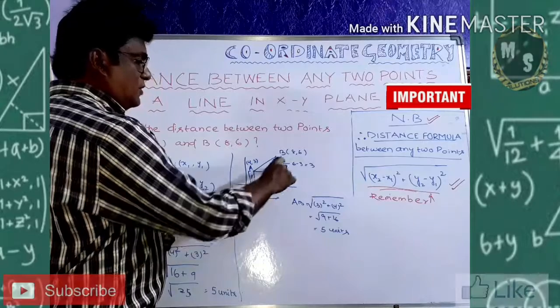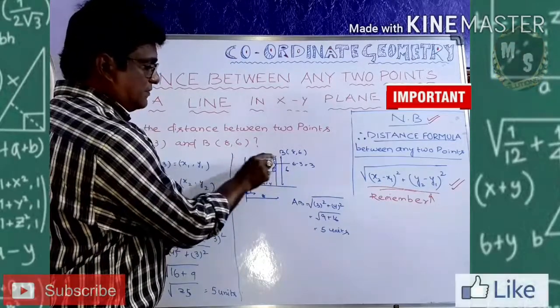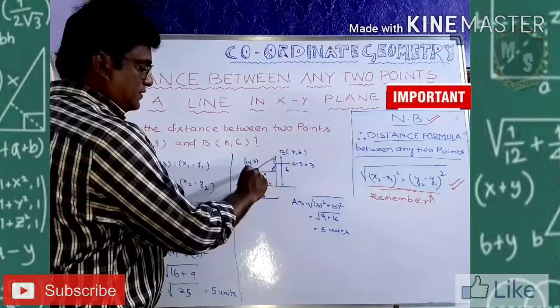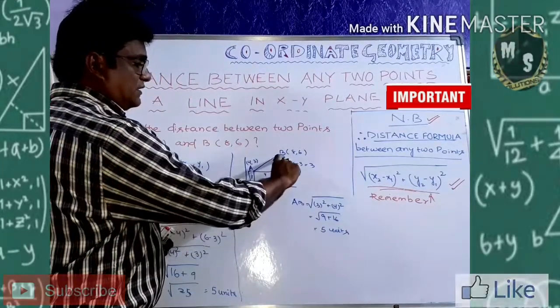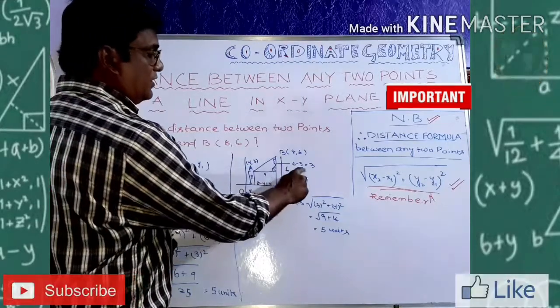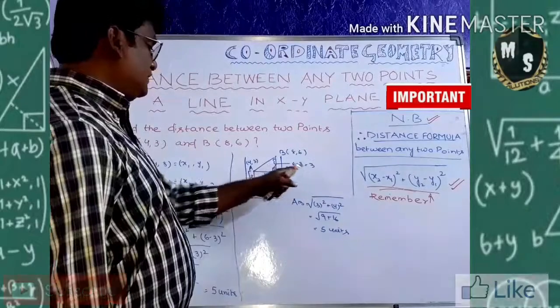So this is 4. What is this distance, this very small distance? This one is big, it is 6 minus 3, so this is 3. This is 6, and this is 3. So 6 minus 3, I wrote here 3. So it came 3, and it came 4.